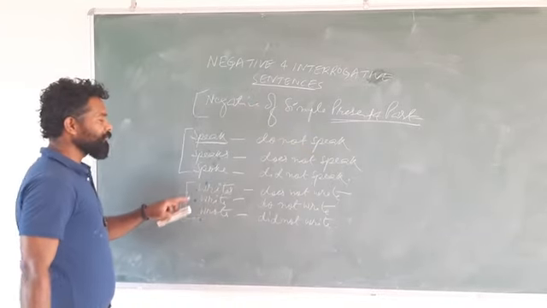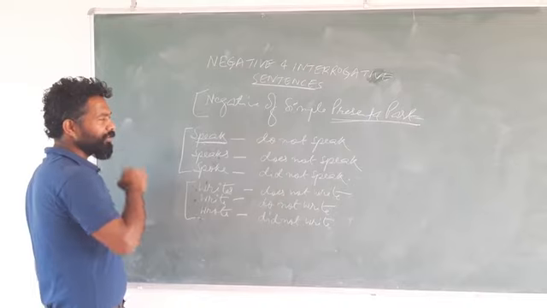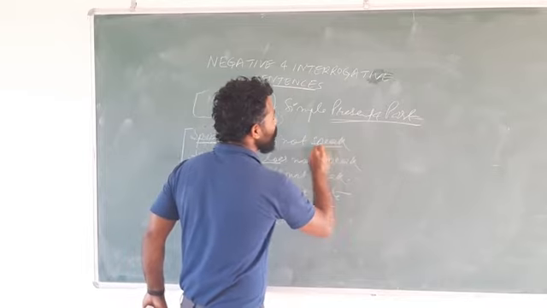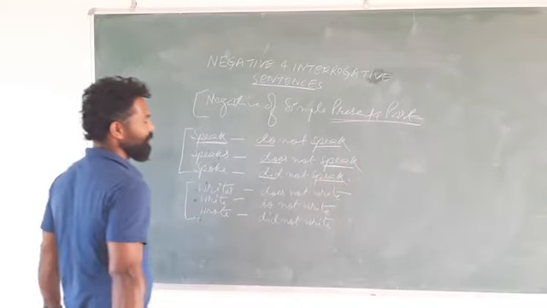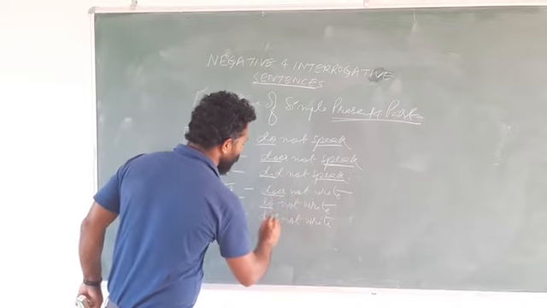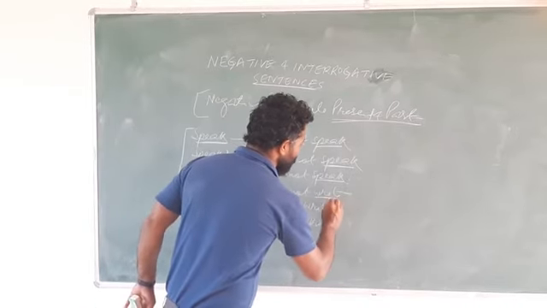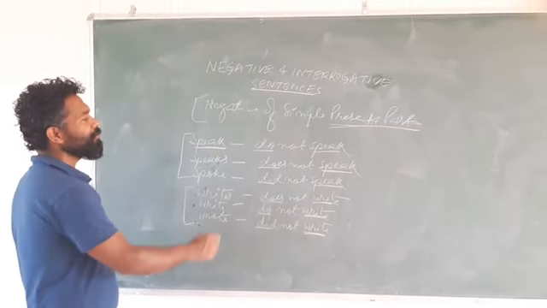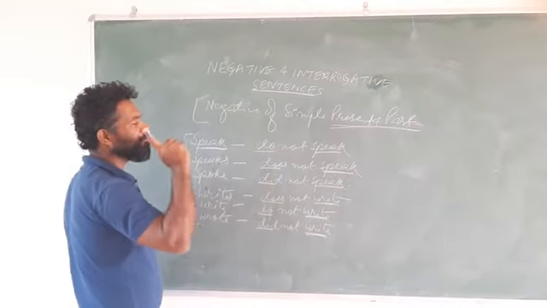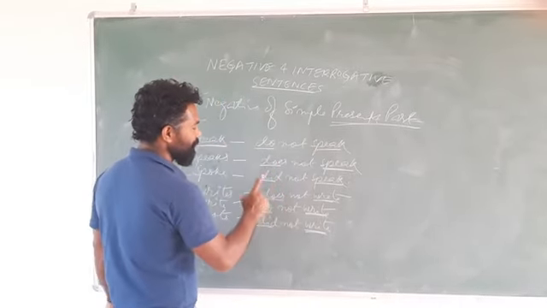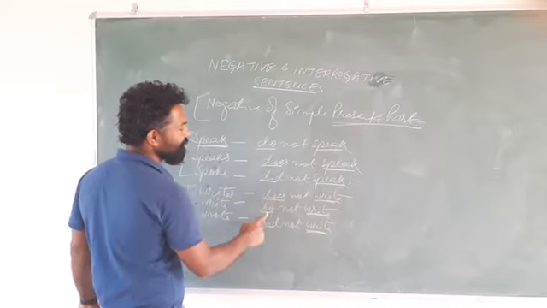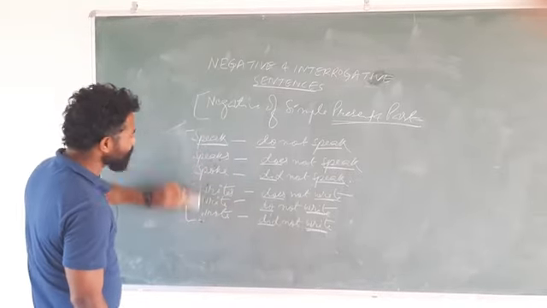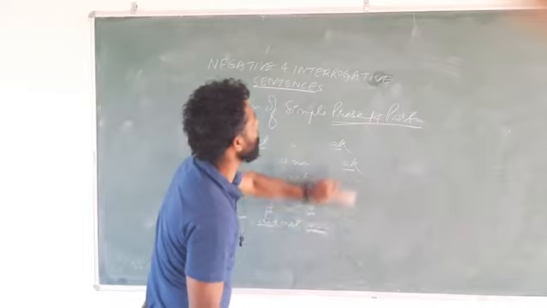And see, you need to think only in terms of the verb. Do you see one thing here? Whether it is do or does or did, we are writing only speak. Whether it is does or do or did, we are writing only write. This you need to keep in your mind, because with do, does, did, we always write the first form of the verb. So we have done two sets. Let me try another two sets, and then I will give you sentences.